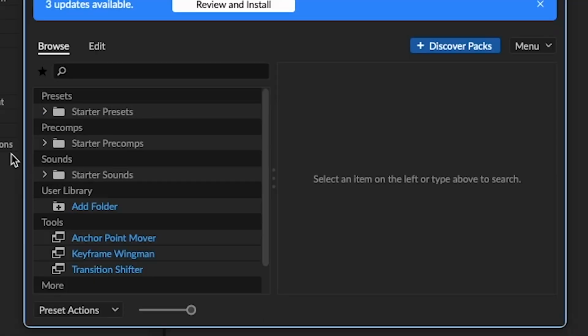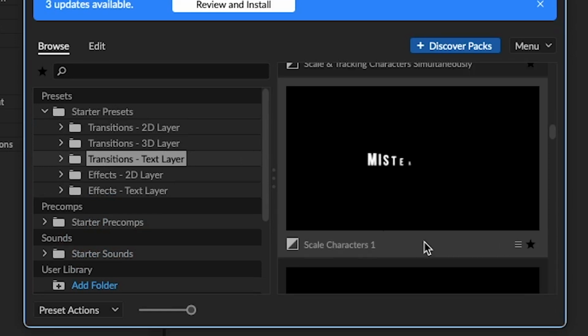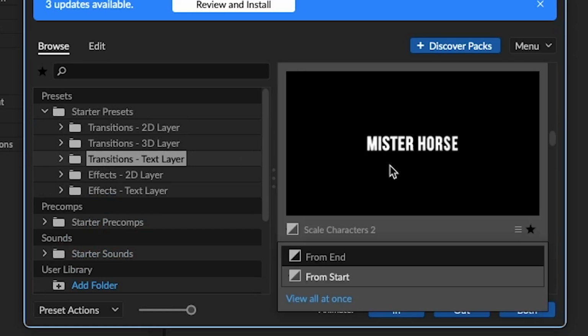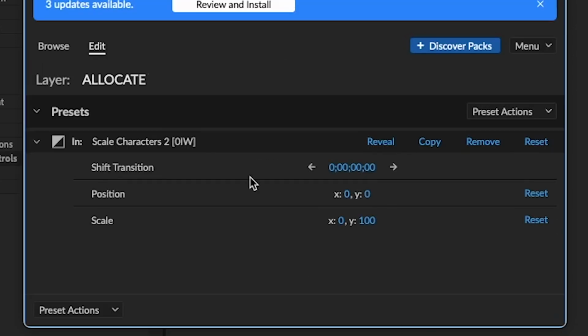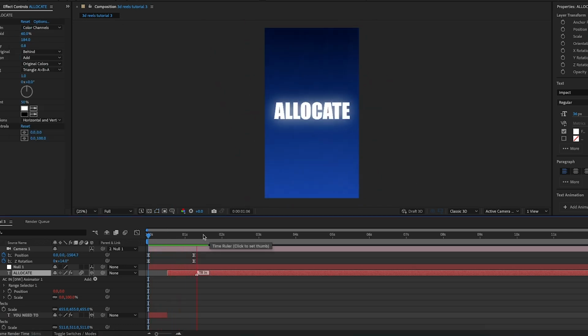I'm not sponsored or affiliated with this company. It's just a very easy way to add pre-made transitions and effects onto the video, and it just saves me time. So I'm going to open that up, and I'm going to go to Presets, Transitions, Text Layer, and I'm going to scroll down and find Scale Characters 2, and add that at the start. Then I'm just going to move the banner closer to the start, and when we play this back, as you can see, there is a transition.